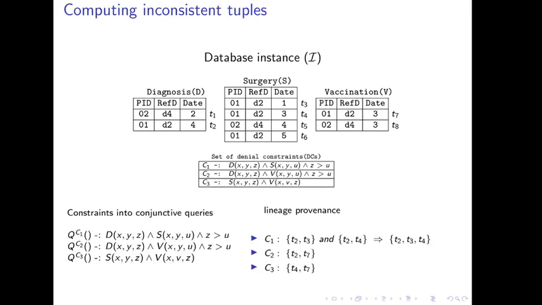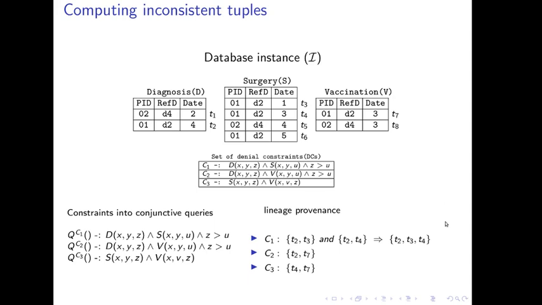First, we convert each denial constraint into a conjunctive query. The Y-provenance of each of these conjunctive queries is computed, forming the set of inconsistent tuples. For example, the constraint C1 is violated by T2 and T3 together, it is also violated by T2 and T4. So, the tuples T2, T3, and T4 are inconsistent tuples.